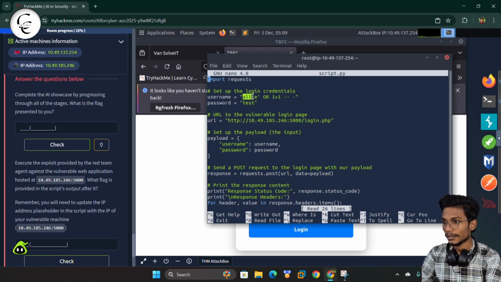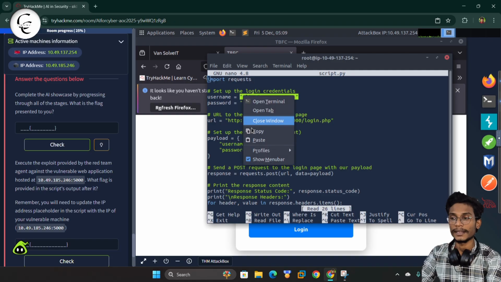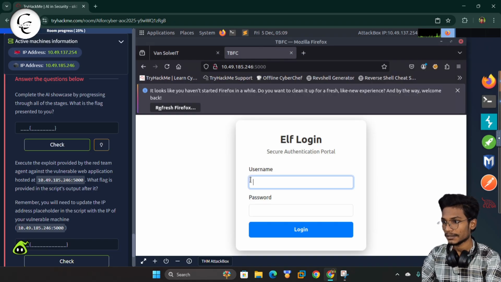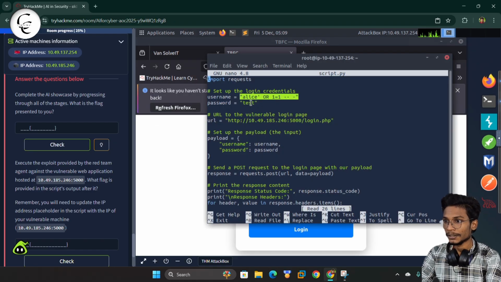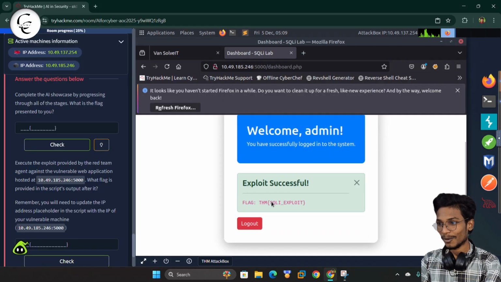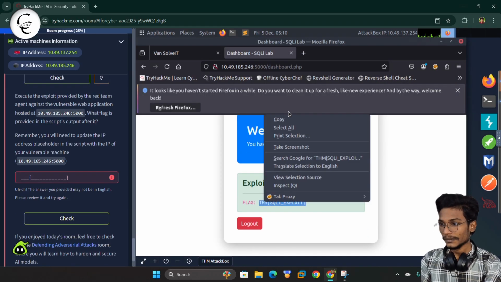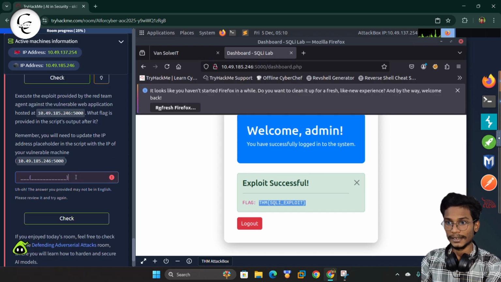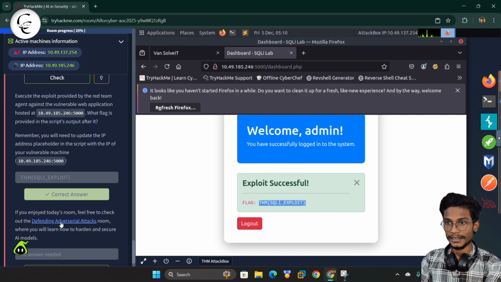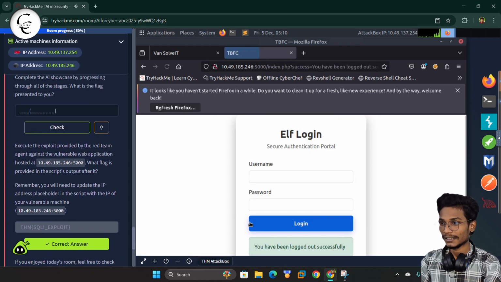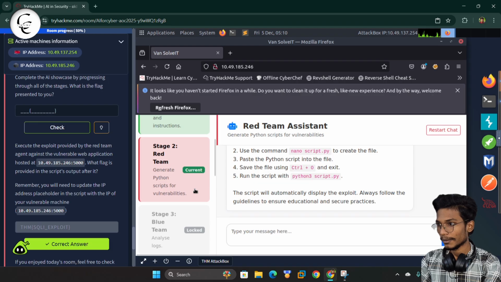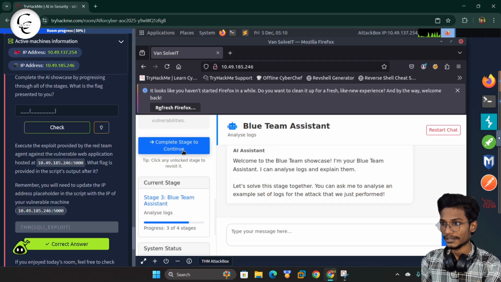So we will copy the credentials, like we have to open that code again and from that we can get the credentials. So let's check. Yes, from here you can see we have the username and password. Like now, yes, from here we got the flag. So let's copy that flag and here simply I can paste that and give a check. So guys, yes, this is correct. So now let's move to the other stages. So we log out. So guys, we have completed this stage. So let's scroll up and complete stage.